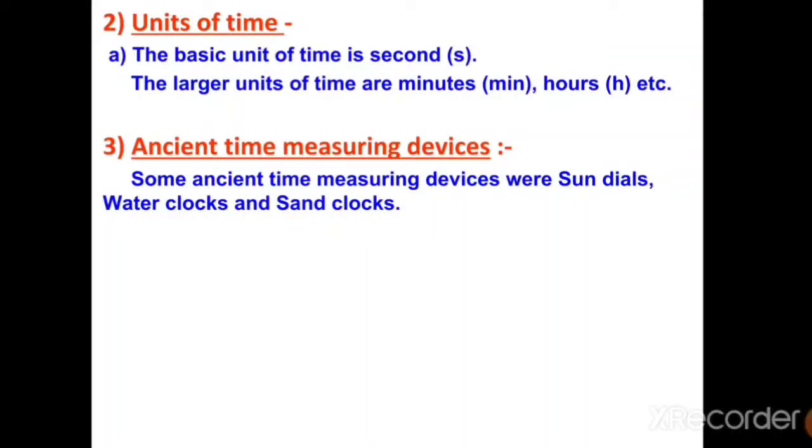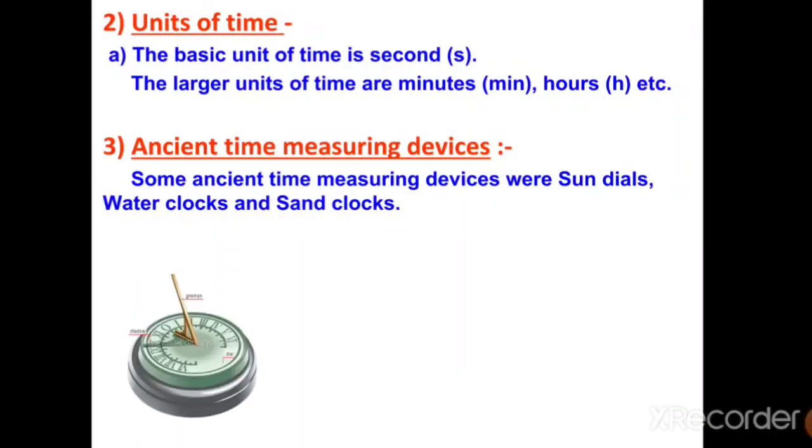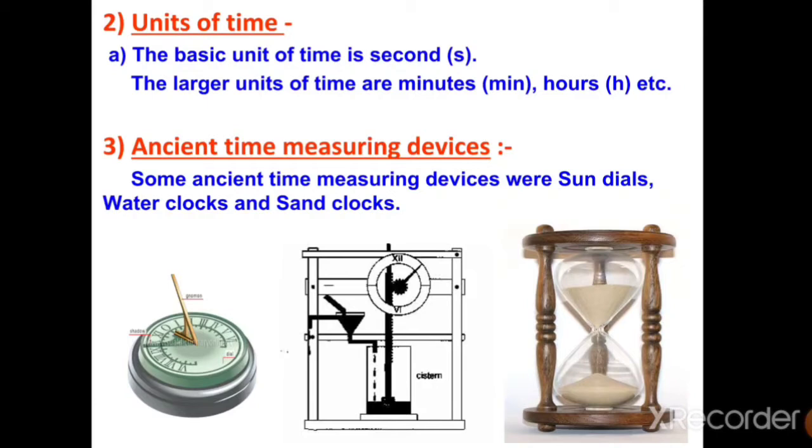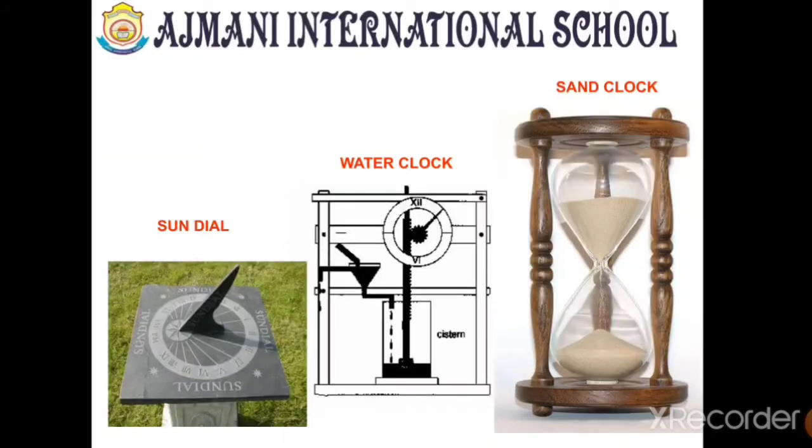Okay? And do you think these clocks and watches were available in ancient times, when we didn't even know how to make machines in digital format? No, they were not. There were some devices like the sundial, the water clock or even the sand clock. These devices were used to measure time when we didn't have the typical digital and wall clocks at that time. Now, you need to understand the work of the sundial, water clock and sand clock one by one.